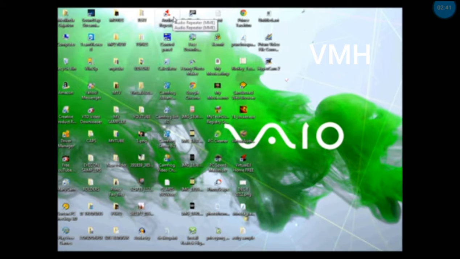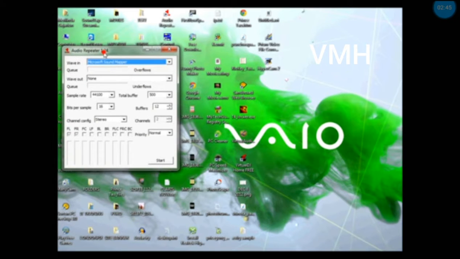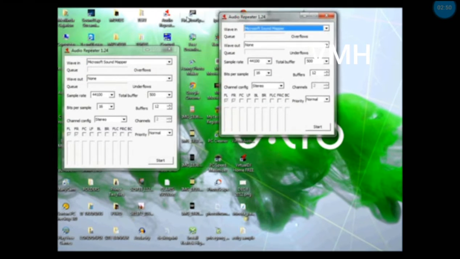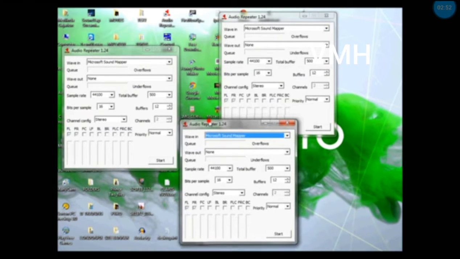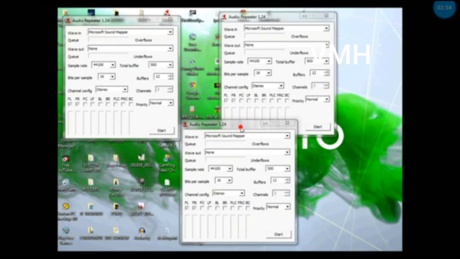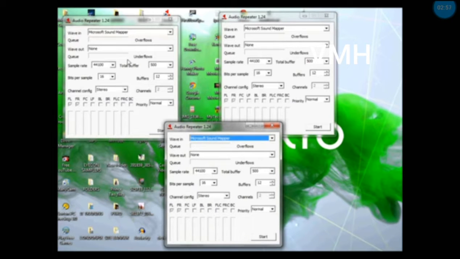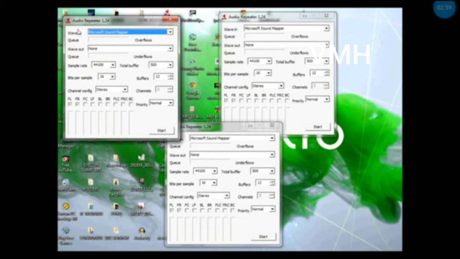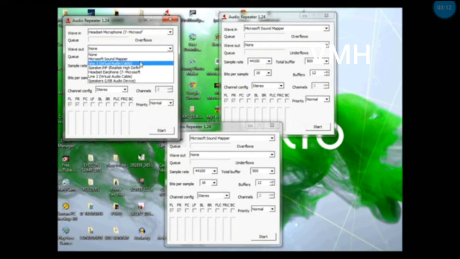Now go to the red icon, which is the audio repeater. Open 3 of them. On the first repeater, wave in should be your microphone. Whatever microphone you have in, just make sure you select it. And the wave out is line 2.